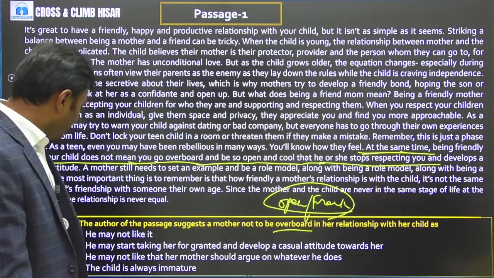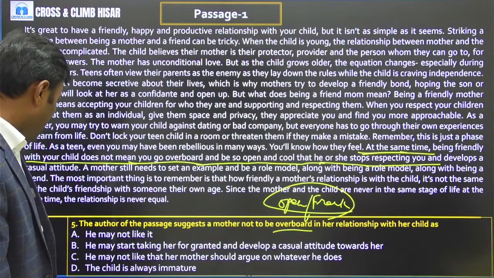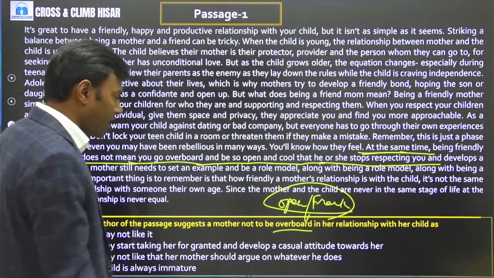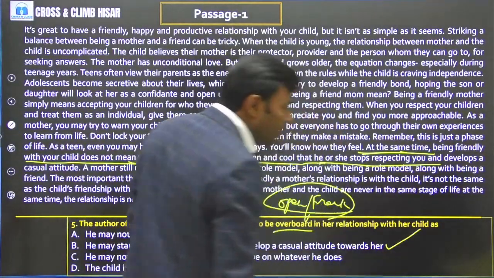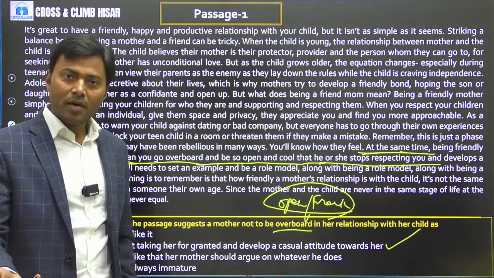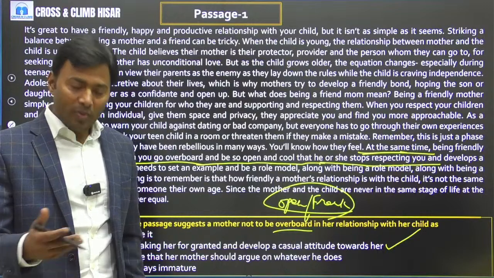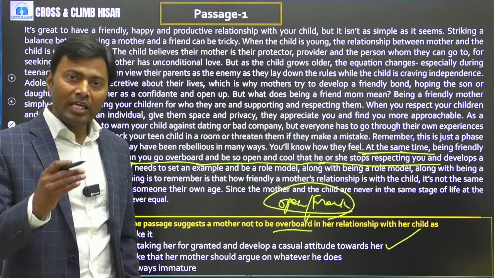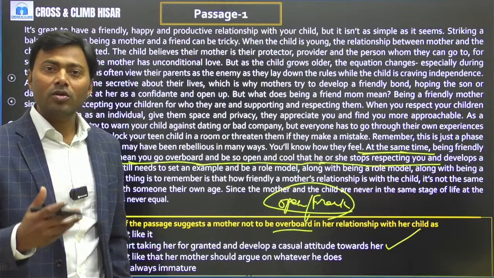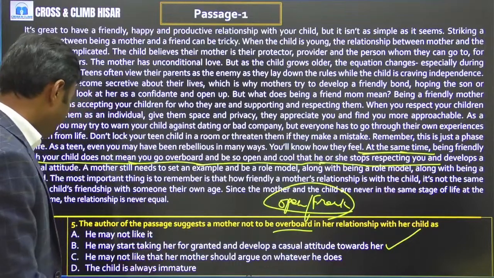And where is the answer then? He may start taking her for granted and develop a casual attitude towards her. Yes, that's correct. If children start developing a casual attitude towards their parents, they will definitely stop respecting their parents. So it means mothers need not be so open with their children that the children start developing a casual attitude towards their mother. And that is the answer.